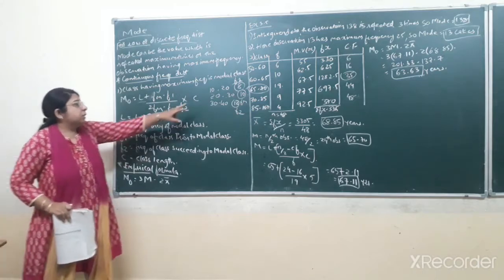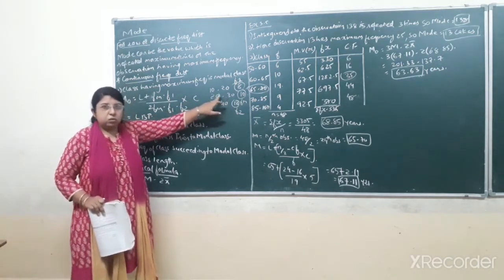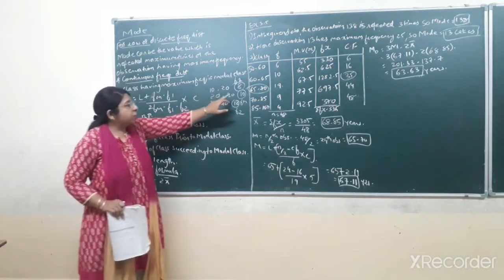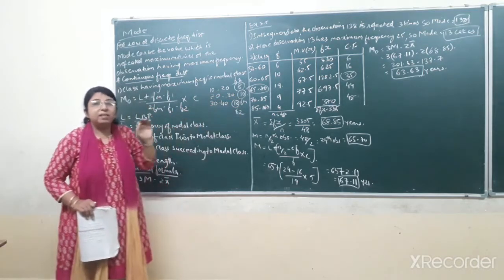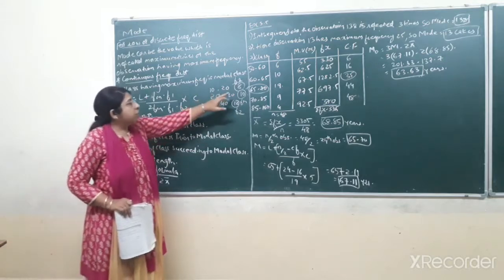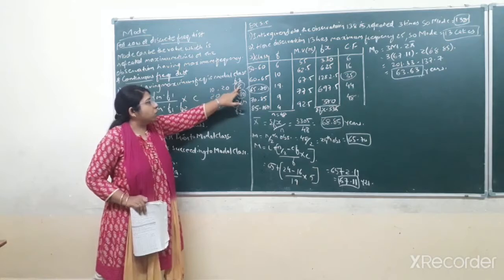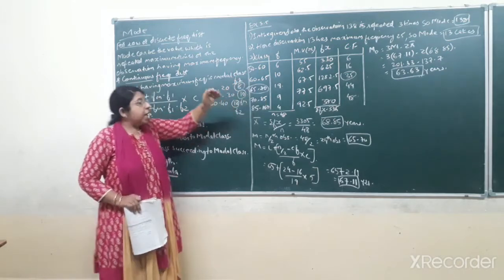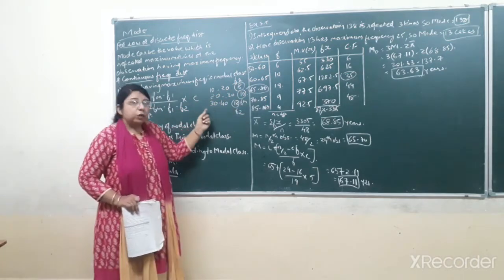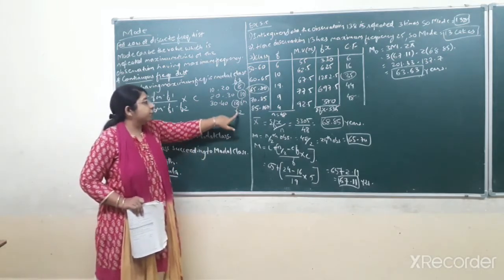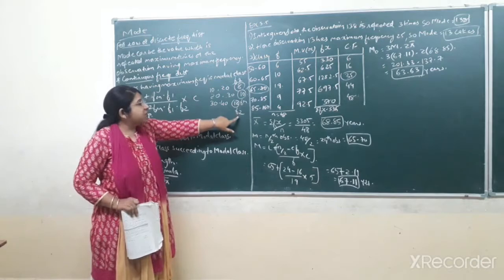Again repeating, the modal class for example is 20 to 30, so its frequency 10 becomes Fm. The frequency of the class prior to the modal class is F1, here 8. And the frequency of the class succeeding the modal class is F2, here 12.